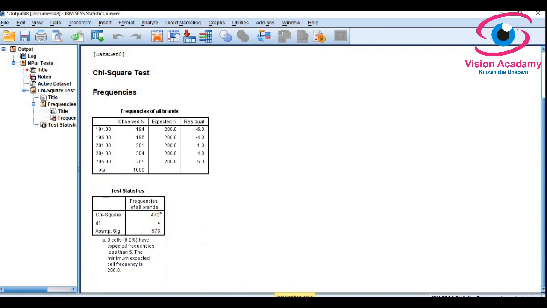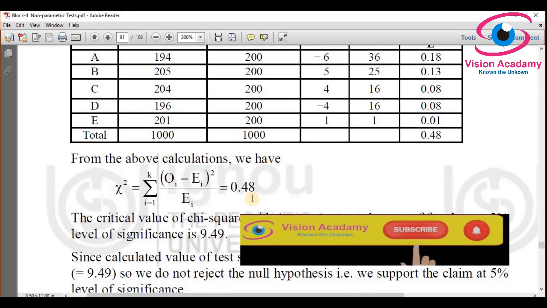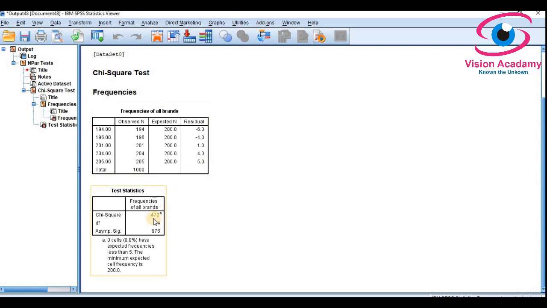Now look at the book material. The calculated value in the book material is 0.48, and the exact value is 0.470. Both are the same, it means. And the asymptotic significance is 0.976, which is the p-value. Based on the p-value, we will take the decision in the software. In our example, we have selected the 5% level of significance as the problem demands, and 5% level of significance means 0.05, but the p-value is greater than 0.05.